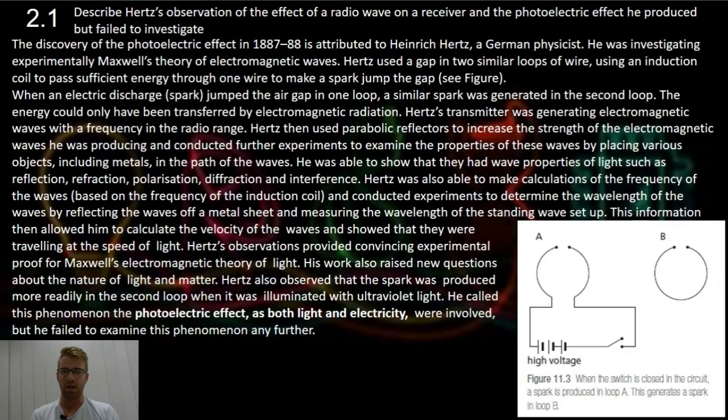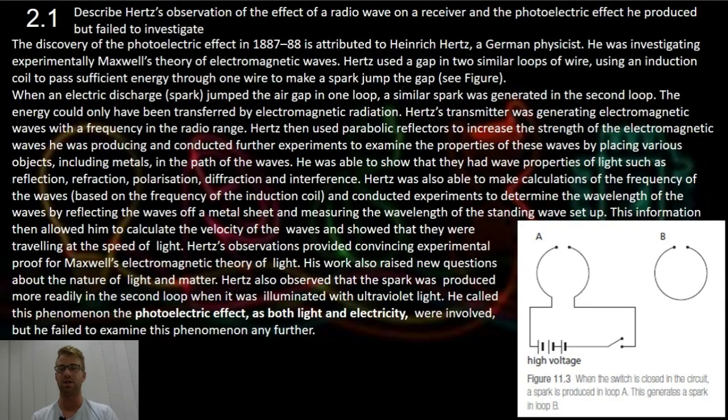So Hertz did not have the opportunity to follow up on his ideas because he died at the age of 36. So in summary, why didn't he find the photoelectric effect? One, because of his age, and two, because his experiments were lying along the lines of Maxwell's contribution with electromagnetic waves. So in summary, what did Hertz find?